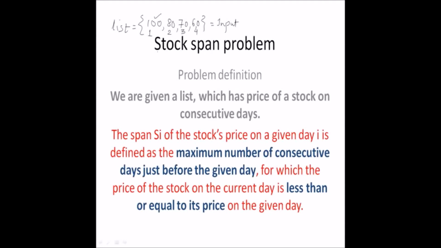Now what is the ask? The span S_i, that means S of 1, S of 2, S of 3 and S of 4, where the subscript is the day. The span S_i of the stock's price on a given day i is defined as the maximum number of consecutive days. This is very important. Maximum number of consecutive days just before the given day for which the price of the stock on the current day is less than or equal to its price on the given day.